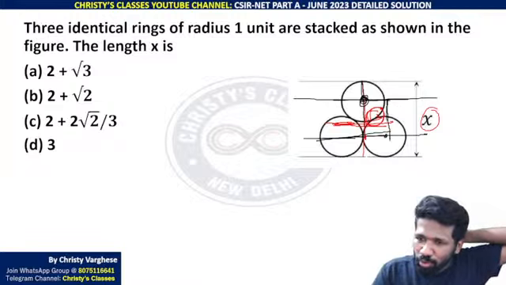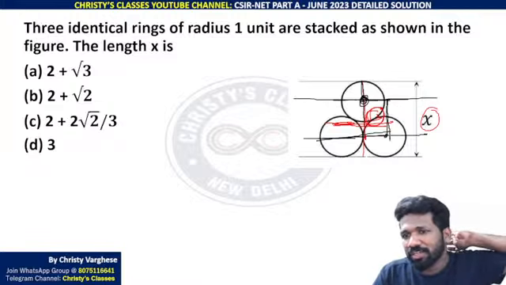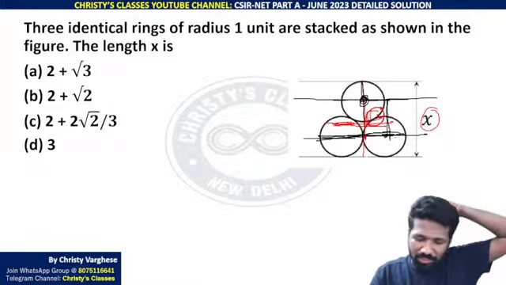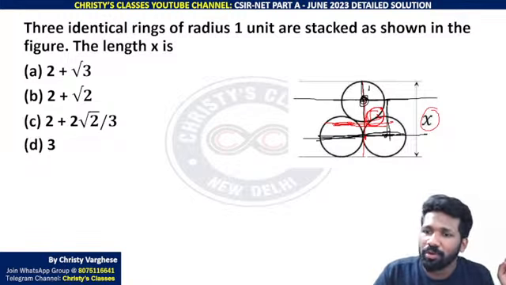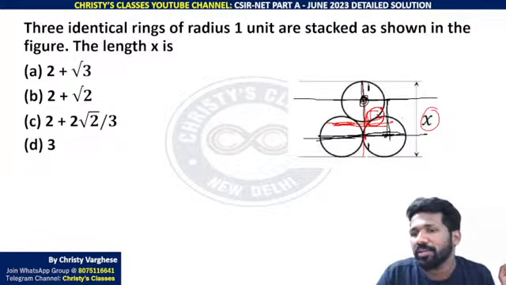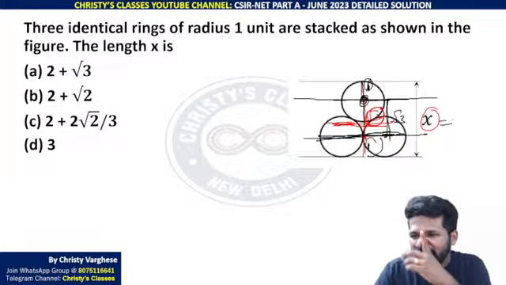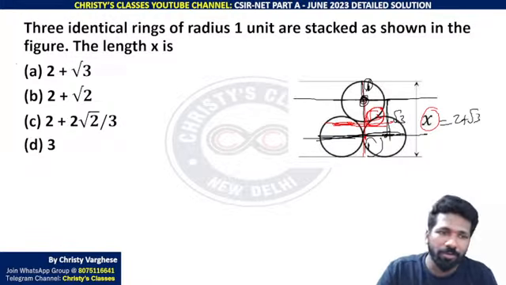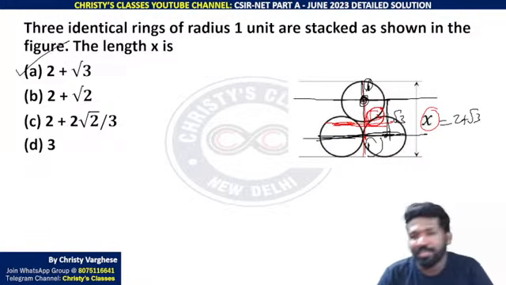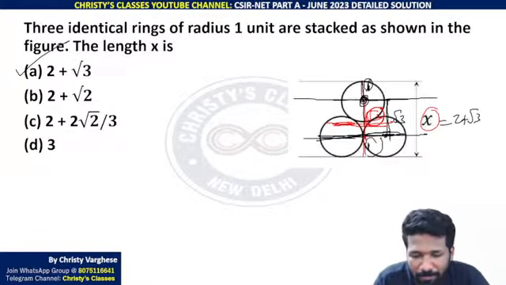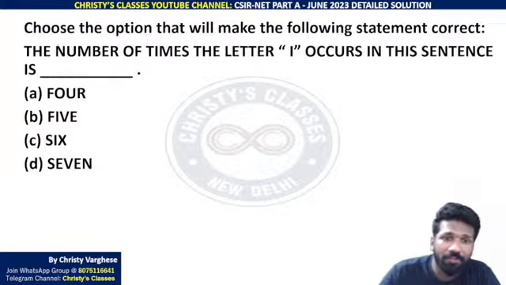This root 3 is actually the center of this circle to the center of these two circles. That is root 3. So बाकी ऊपर 1 है, नीचे भी 1 है. So root 3, 1, 1 add किया तो x का value मिलेगा. That is 2 plus root 3. Beautiful question ना. Option A is the answer. All of you clear? Okay, due to lack of time, let me go to the next question.